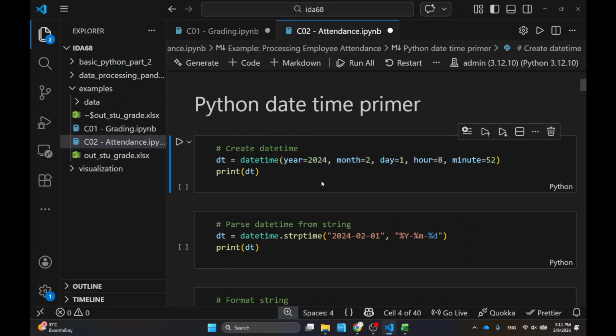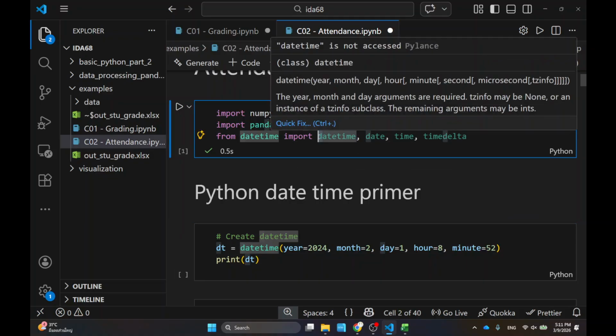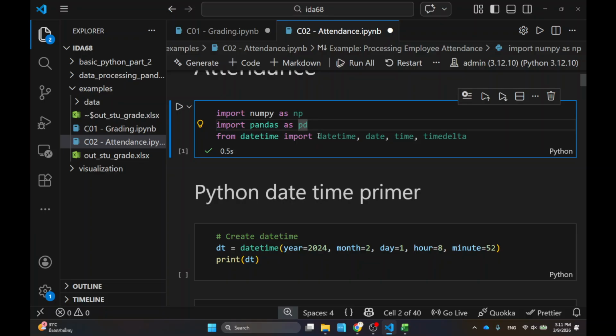What you want to do is create something called a datetime. I think it's a class, although I don't know why it's not a capital letter. It's a class called datetime. There's a class called date, a class called time, and also a class called timedelta. These are all imported from the datetime library, which is the standard library in Python. If you come across this, just keep in mind that it is a way for you to store dates and times in a manner that is more ready for calculation.